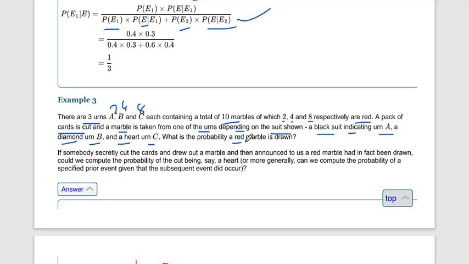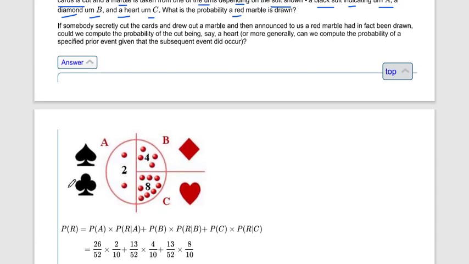Okay, so this is our conditional probability formula. We have to only use conditional probability. Okay, so the figure is given: we have 2 black, okay, and 2 red. If a black card is chosen, we have to pick up from the A box. If a diamond is chosen, we have to pick up from the B box, and if it is a heart, then we have to pick up from the C box, and the number of red marbles is given. All boxes have 10 marbles. Now we have to choose a card also, and we have to find out the red marble. Okay, probability of red marble.